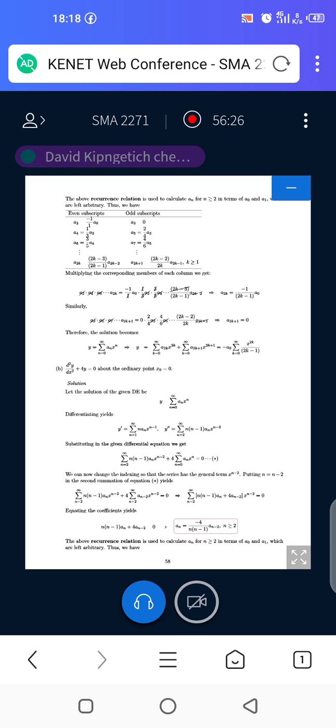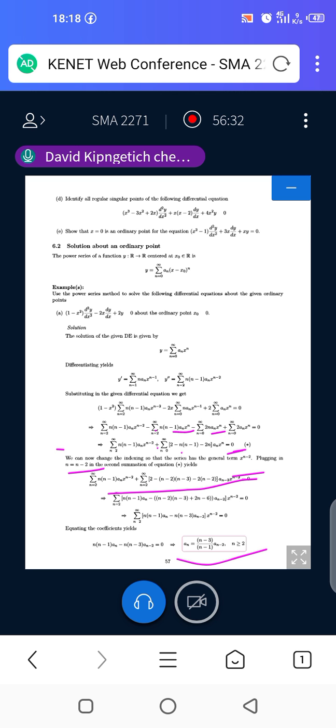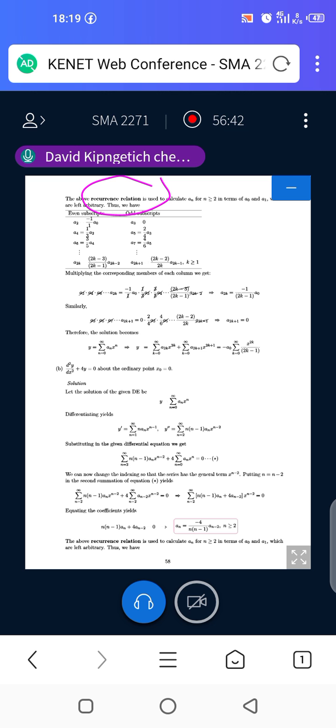So we use this term, the recurrence relation. Whatever we have obtained here is what is referred to as the recurrence relation. That is the recurrence relation.